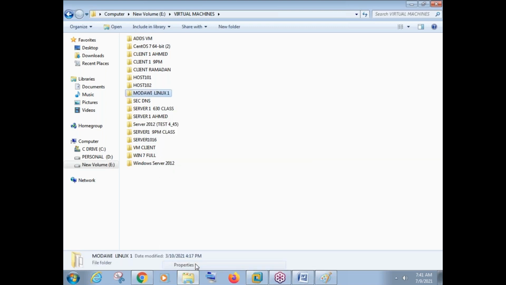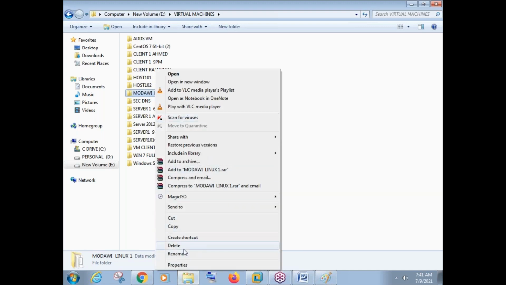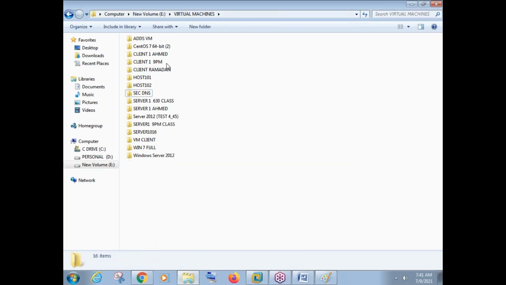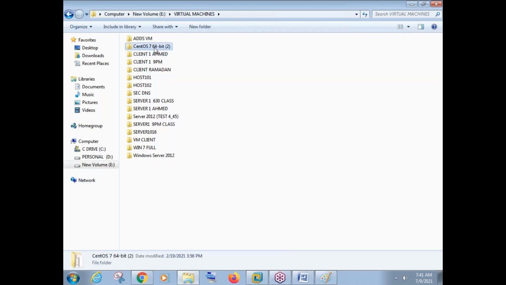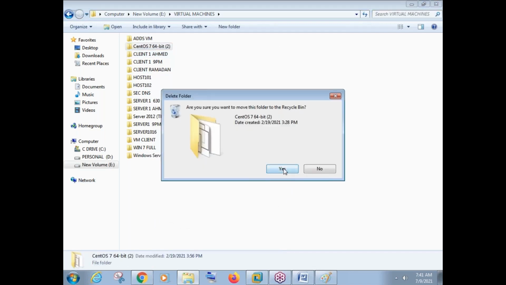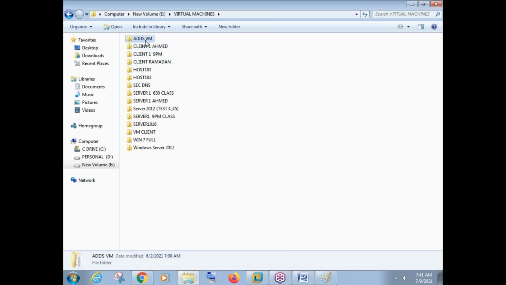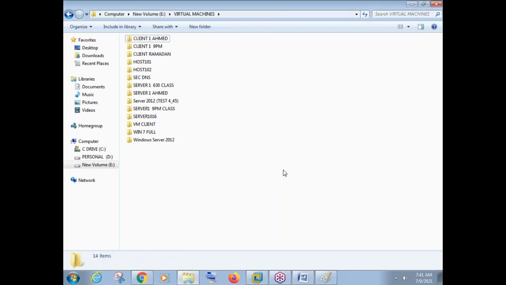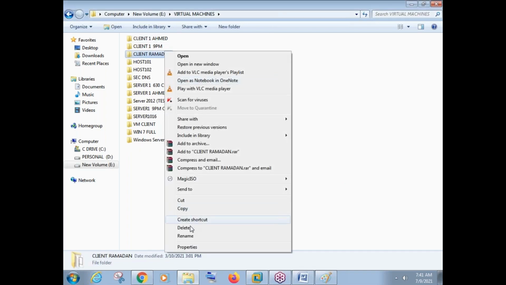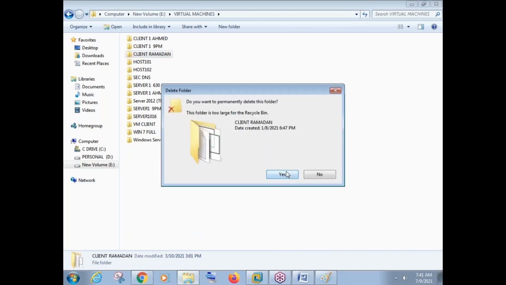Okay, I'll just try to delete some more machines here. This is a Linux machine. This is also a Linux machine. This is some machine. This is also some machine.